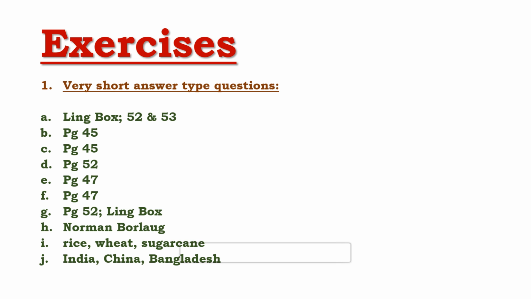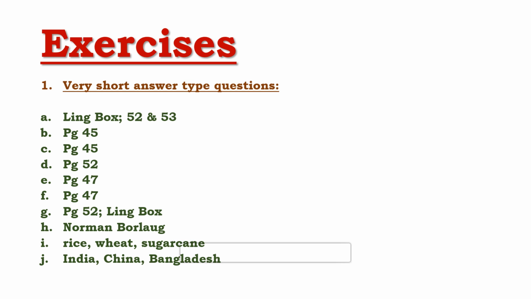Now, the next one, name the different types of agricultural practices prevailing in this world. So, you will get this answer on page number 45. When you go to page number 45, here it's given agricultural practices. Basically, there are six types of agricultural practices in the world. So, they are shifting farming, subsistence farming, intensive farming, extensive farming, commercial farming, and plantation farming. So, these are the six types of agricultural practices prevailing in the world.